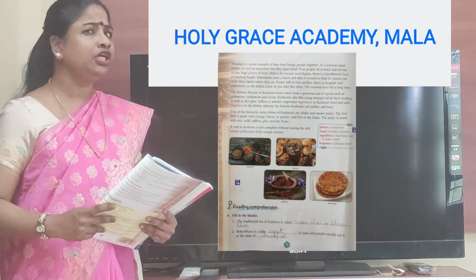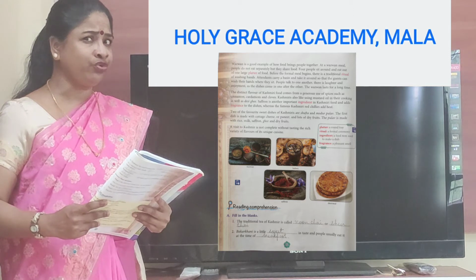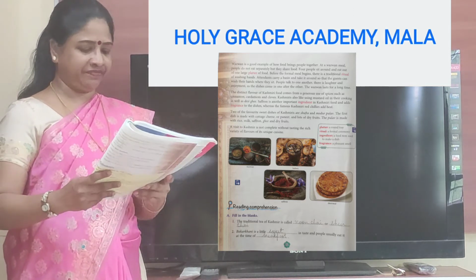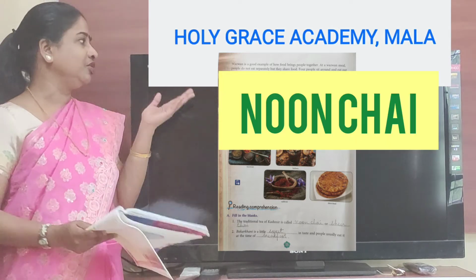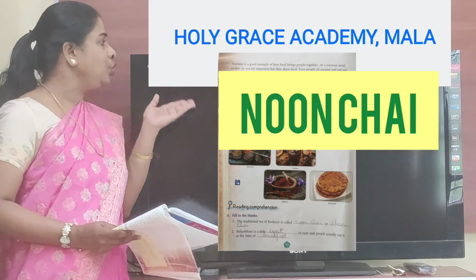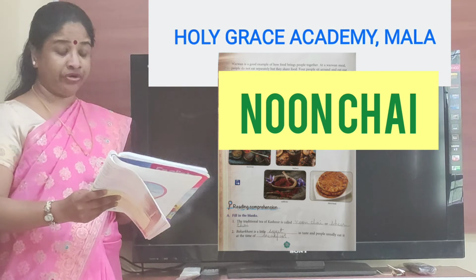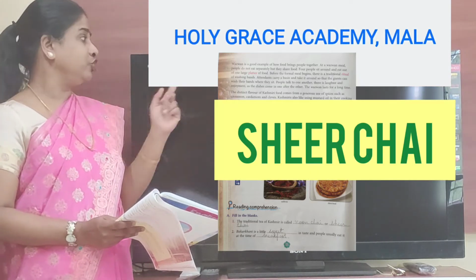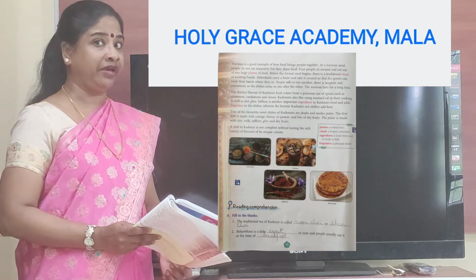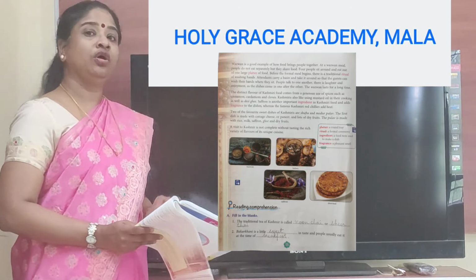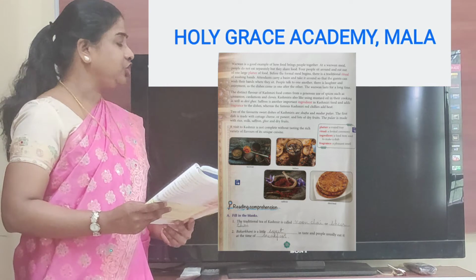Do you have a sharpened pencil ready with you? So we can start. The traditional tea of Kashmir is called, what is it called, children? Noon chai or sheer chai. So you can see it on my screen and you can copy the spelling correctly from there. Noon chai or sheer chai.